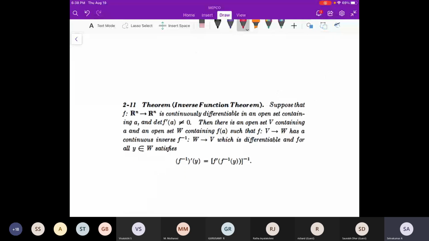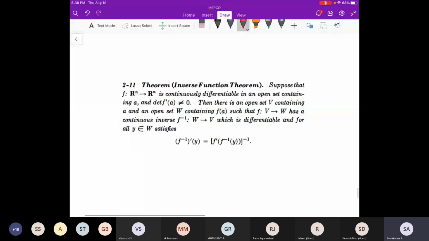There are two theorems I'm going to introduce, and we are going to solve problems again. So what is the inverse function theorem? Suppose f is from Rn to Rn. The domain and codomain should be the same, then only can we talk about inverse. And f should be continuously differentiable. This is important. Suppose f is continuously differentiable on an open set containing a point A, and the derivative at A is non-zero,